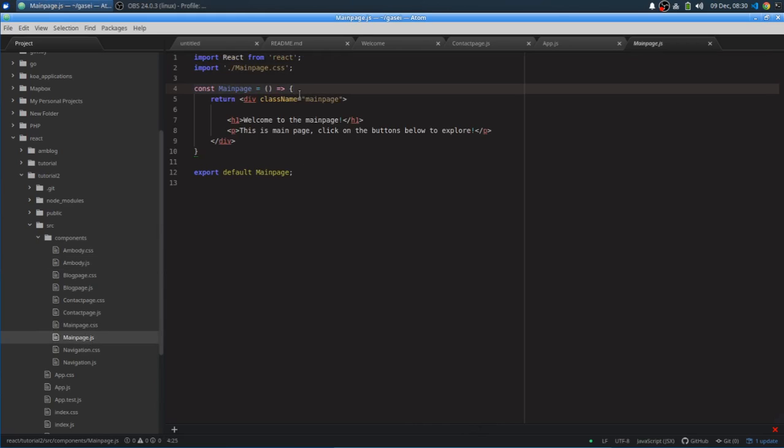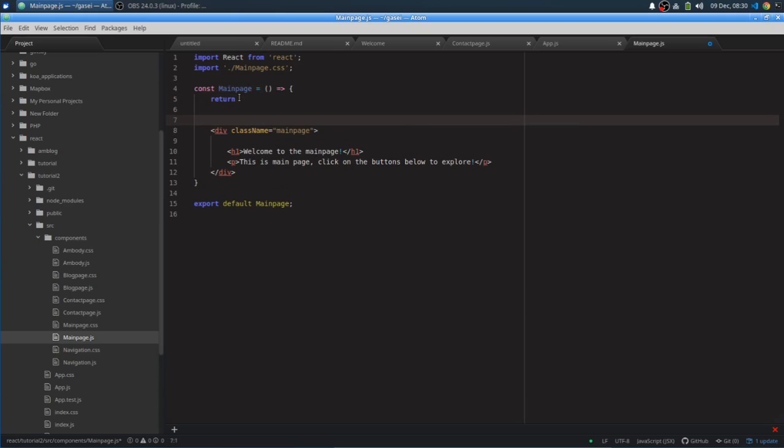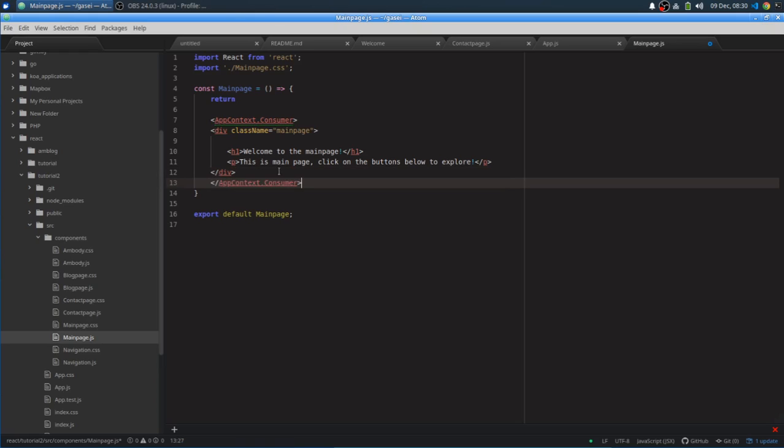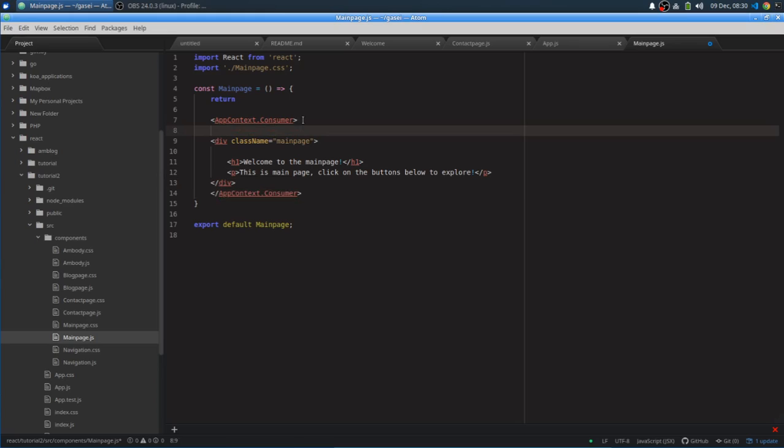Okay, and then I can just go here. Oh, Control Z. Right here in the return. And then all I have to do is wrap this in the consumer that consumes. So in this case, it would be AppContext.Consumer. And then I've got to wrap that in there. Then I've got to create this function, which is basically going to look like this.